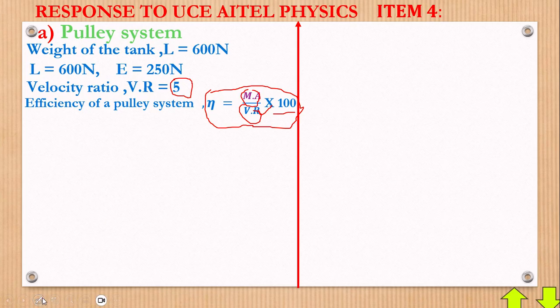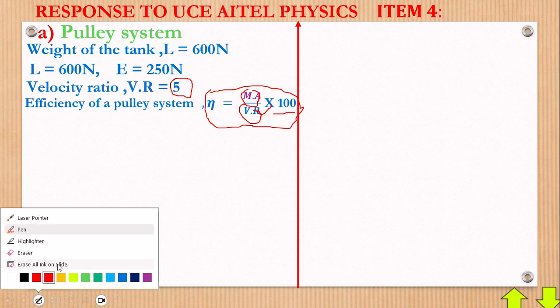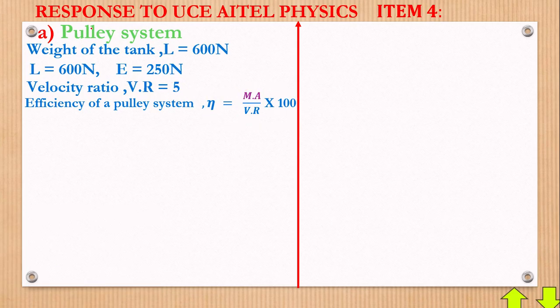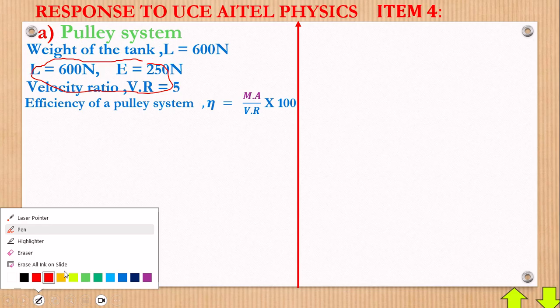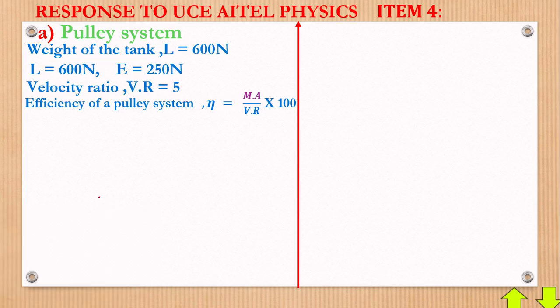But again, a question of doubt comes in. Do you have the mechanical advantage for the pulley system? We don't really have it. Please, all what you have summarized here works for only the pulley system, but do we have the mechanical advantage? We don't have it. Then it means that we must go ahead to calculate mechanical advantage. So mechanical advantage is equal to load over effort. But do we have load? Yes, here it is. Do you have effort? Yes, here it is. Then we shall be able to get the mechanical advantage.